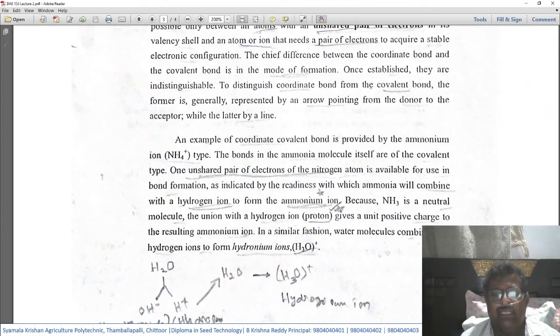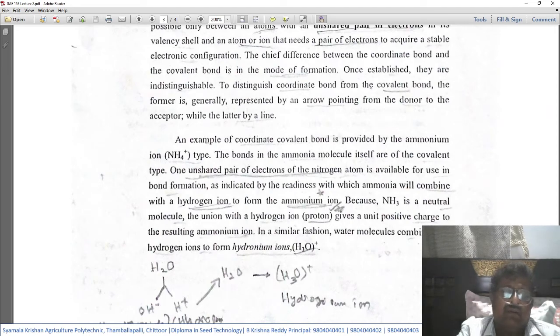So NH4, the ammonium ion, is formed due to the contribution of a proton from the hydrogen atom. This gives the positive charge to the resulting ammonium ion, so it becomes NH4 plus. In similar fashion, water molecules combine with hydrogen ions to form the hydronium ion, that is H3O plus.